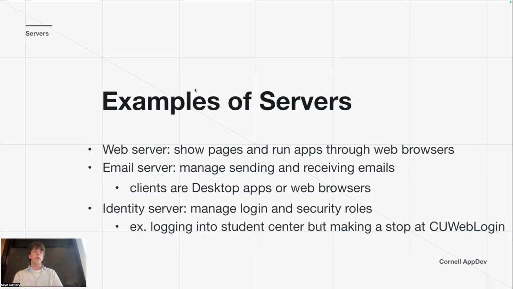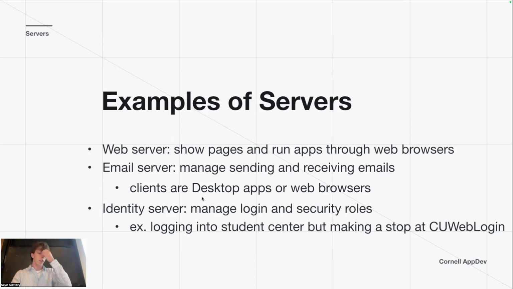Some examples of a server are web servers. This is like what you're used to. They show pages, they'll run apps through your web. There's also email servers. So if you've ever used Gmail or Outlook or whatever, these are their own servers that handle emails being sent and received.